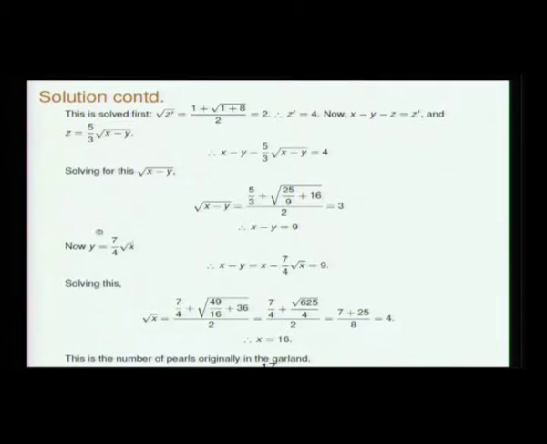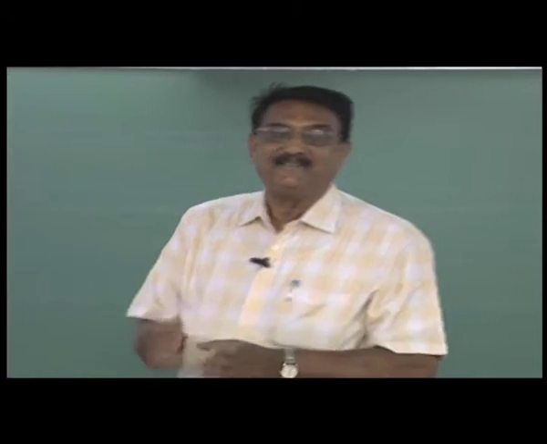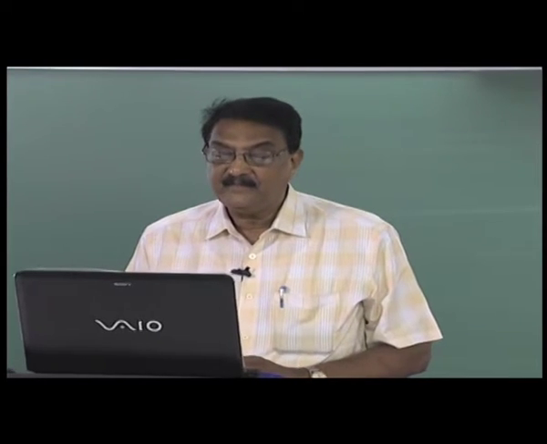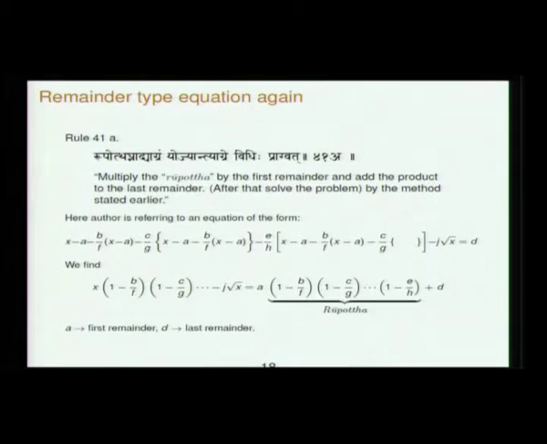Now y is equal to 7/4 root x, that is also given. So x minus y, that is x minus 7/4 root x, is equal to 9 from this. You solve for x: root x will be 4 and x is equal to 16. The square roots are coming in successive steps, more and more square roots. That is interesting, you can carry on like this. Then again some remainder type of equation.